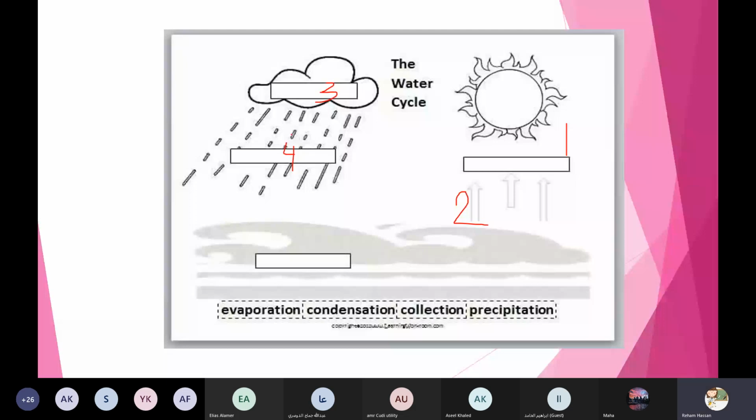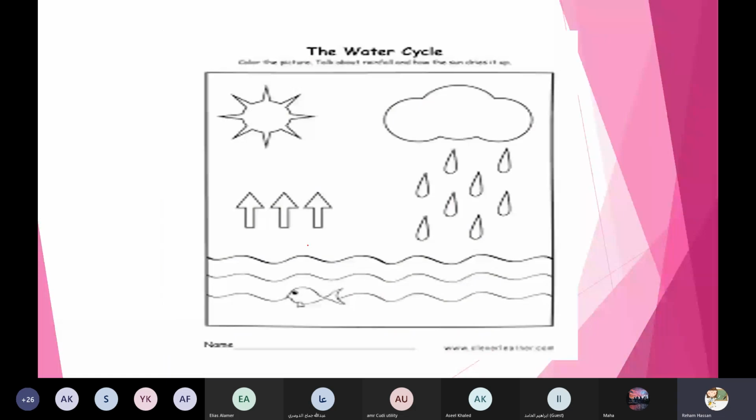Okay, again, quickly, who can tell me? Ahmed Abdul Mun'im? Okay. Asil Khalid? The water cycle started by the sun.